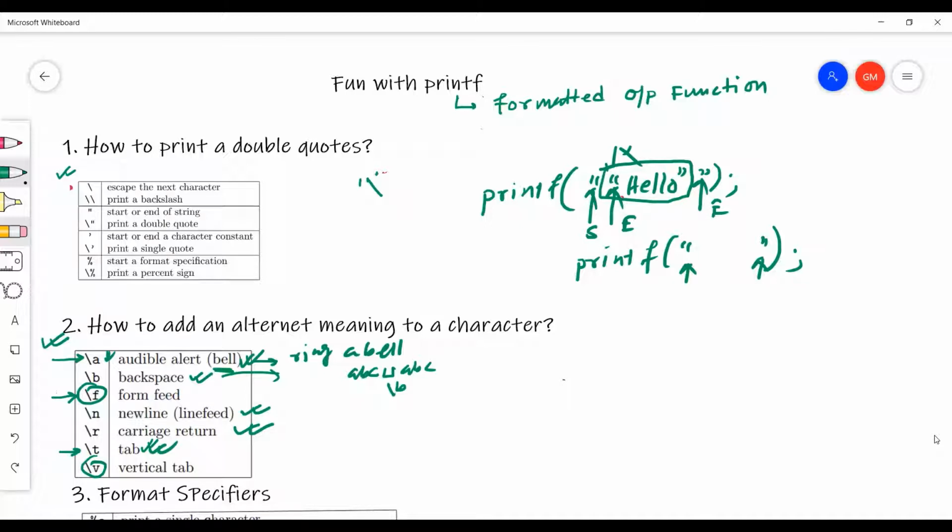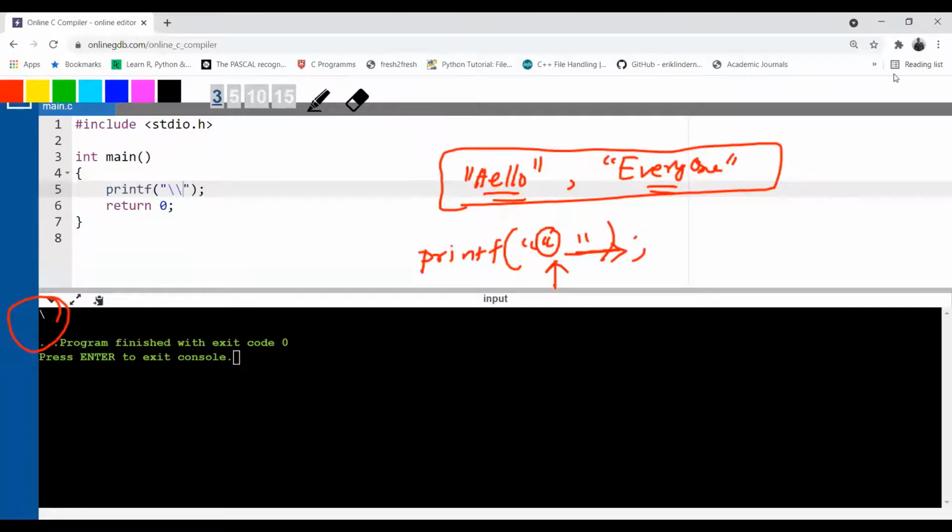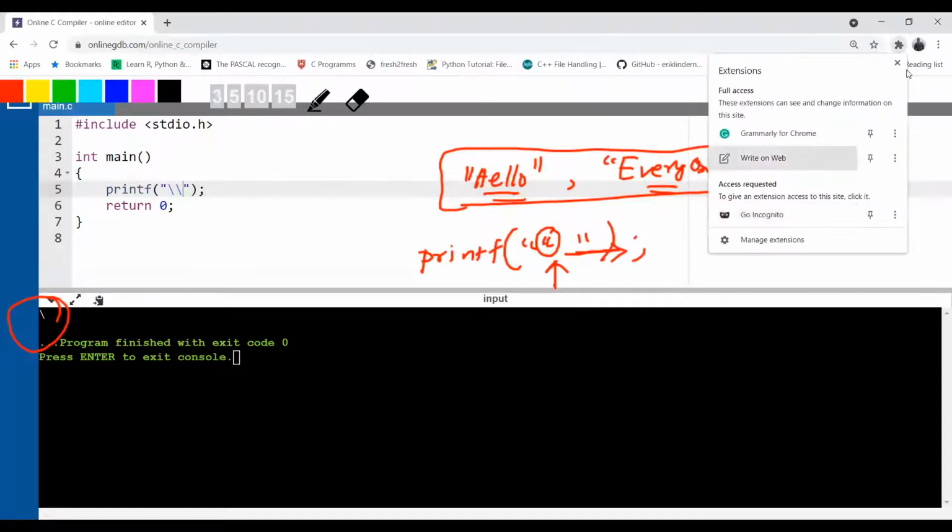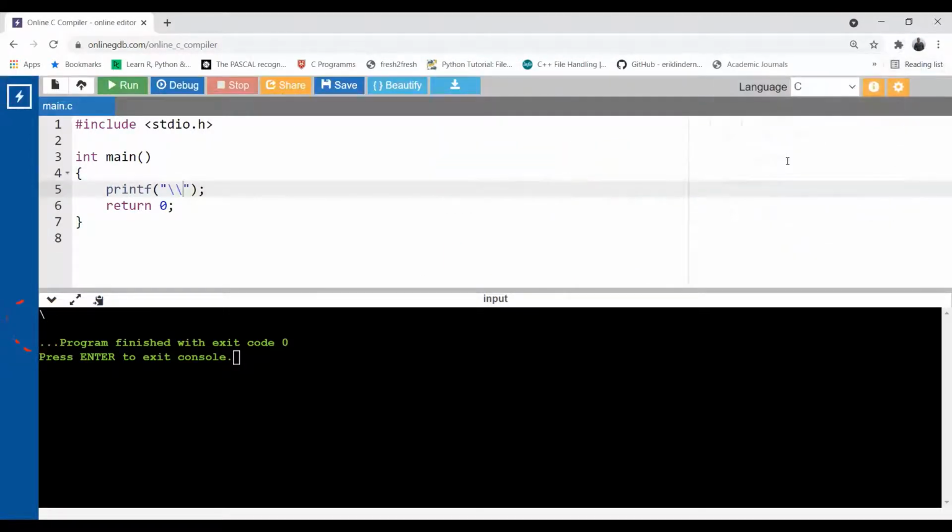So what you can do is use this mechanism with the backslash. Let me show you here. Let's put the double quote. Now backslash, you want a double quote, so another quote with a backslash, and in between write hello. Then you want to print a comma.